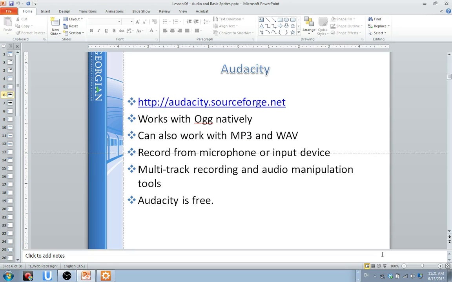And here's the link for Audacity. It's probably not exactly this one, but if you go to audacity.sourceforge.net, or look on Google for the latest version of Audacity, you can download it. It's a free download. It's open source. And you can do your manipulation of your audio tracks through Audacity. You can also save to MP3 format or WAV format, and pretty much anything you do with Audacity can be used right in your Pygame stuff. So that's the advantage of it.